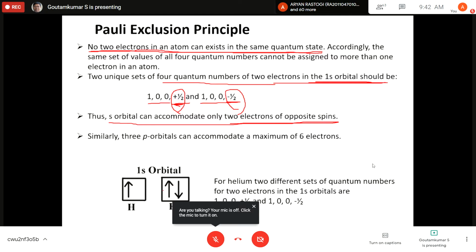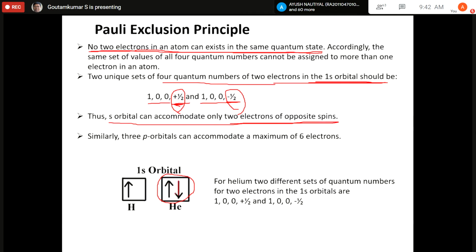If we see the 1s orbital of helium, there are 2 electrons in the 1s orbital. Now you can see the opposite spin electrons. So one electron is here and another electron should be opposite. If one electron is up spin, the other one should be opposite. That means the spin quantum number is different for these 2 electrons of helium.